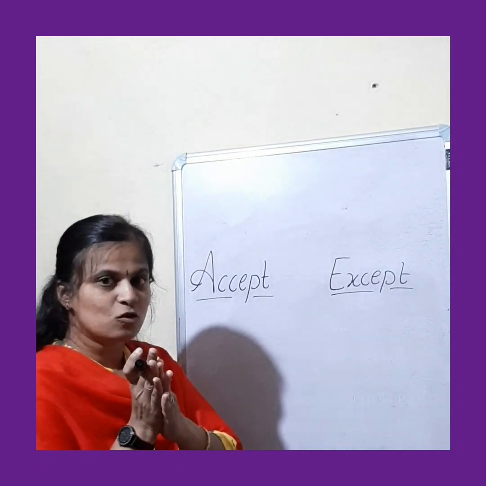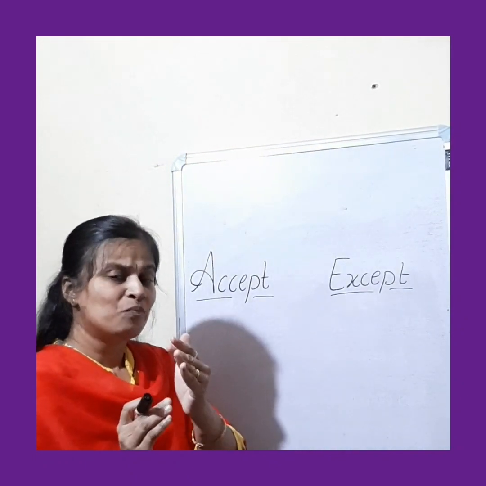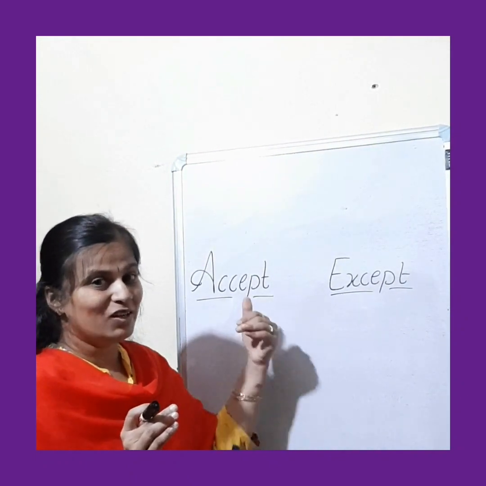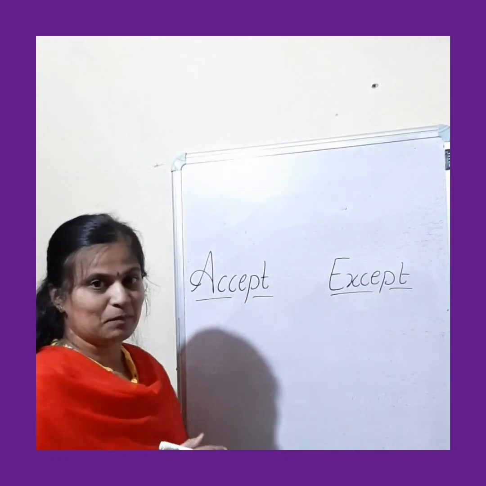So let us first know the meaning, and then I will tell you a trick to remember when to use this accept and this except. Let's have a look.